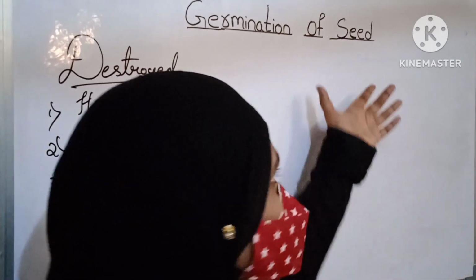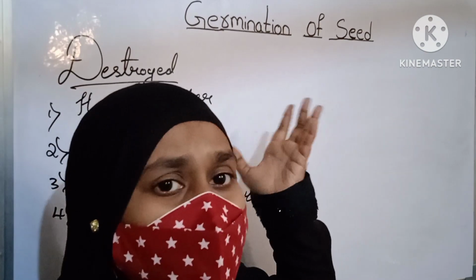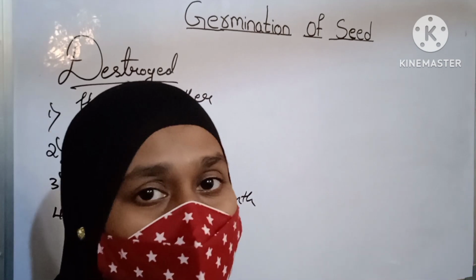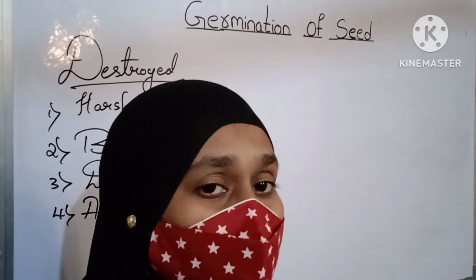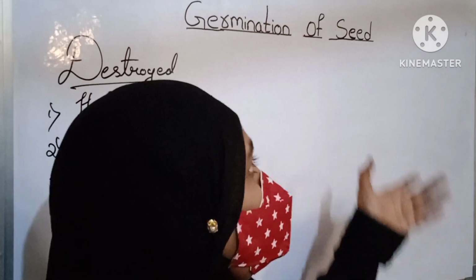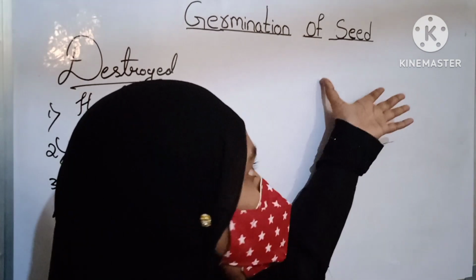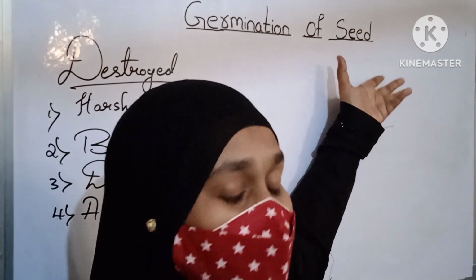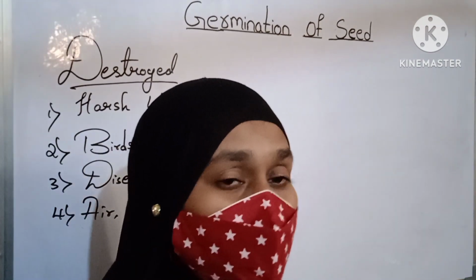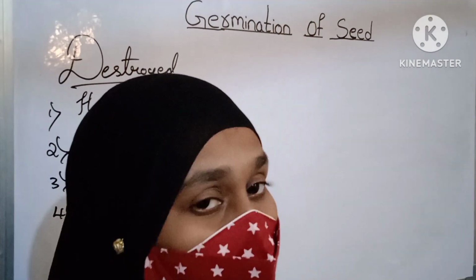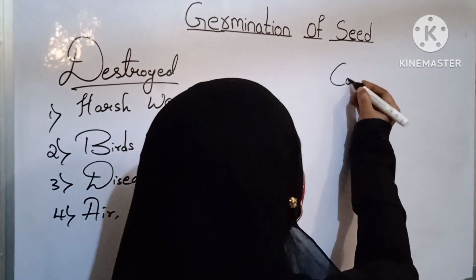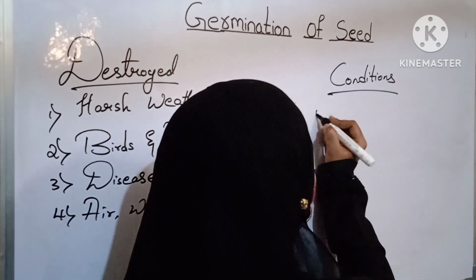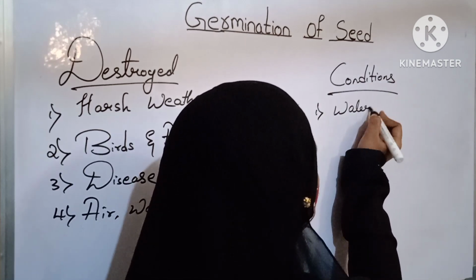How does the seed grow then? Some seeds are destroyed by nature, by harsh weather, birds, animals, and by unsuitable air and water. Isn't it? How do some seeds grow up? What are the conditions required for the seed? Let us see the requirements. What are the conditions? First is water.